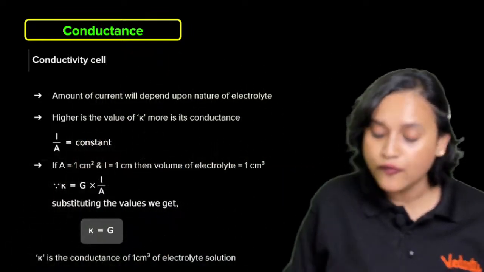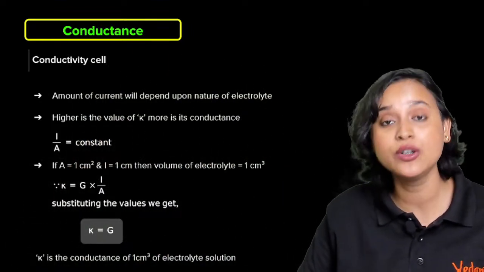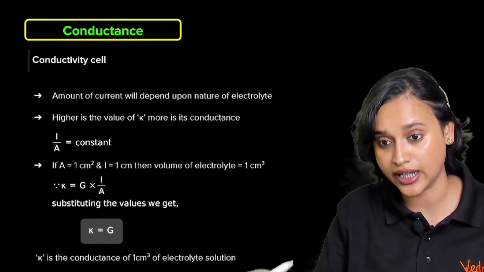Now, for the conductivity cell, the amount of current will obviously depend on the nature of the electrolyte that I just told you.